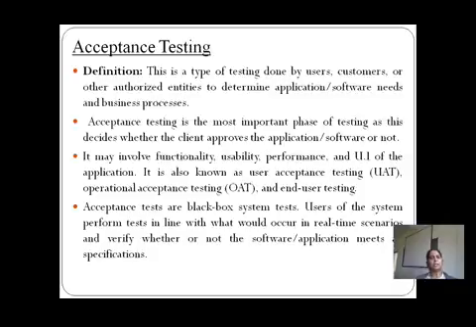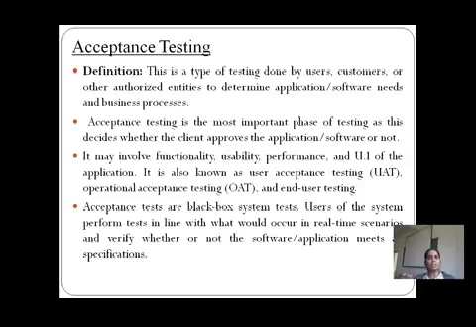Again, acceptance tests are black box system tests. Why? Because here we focus on what input is provided to the system, and what output is coming from the system. Acceptance is nothing but how the system is working, what the needs of the system are, and what business processes the organization has considered when developing the system.